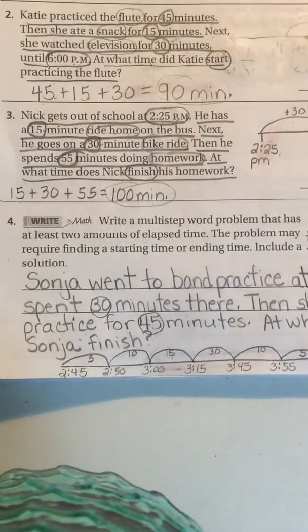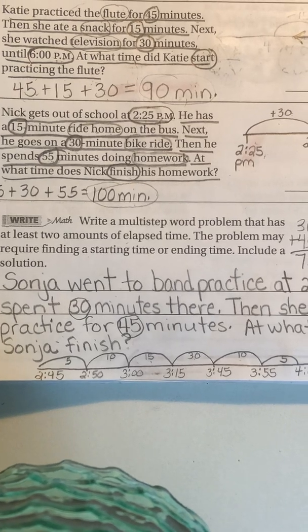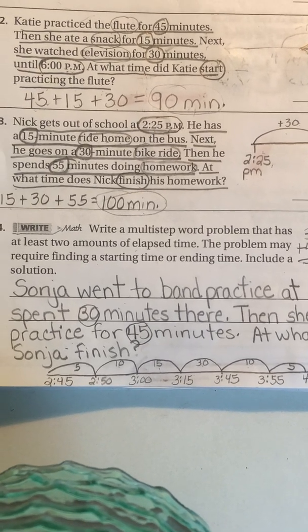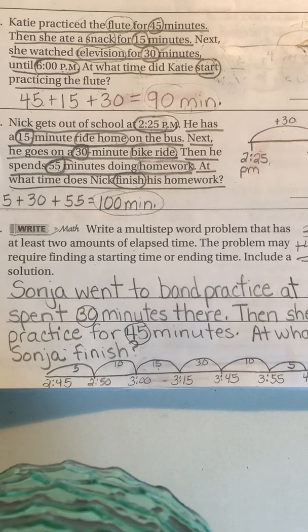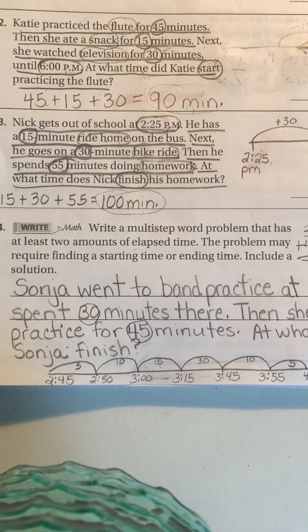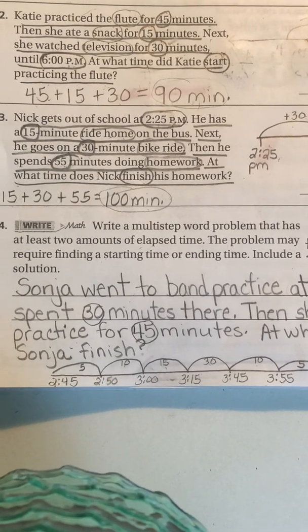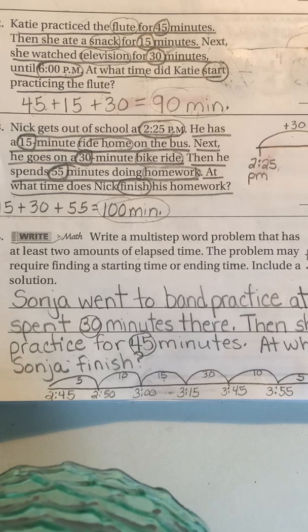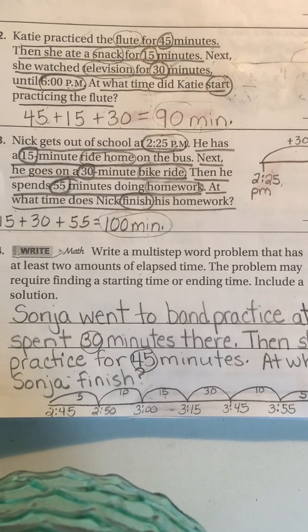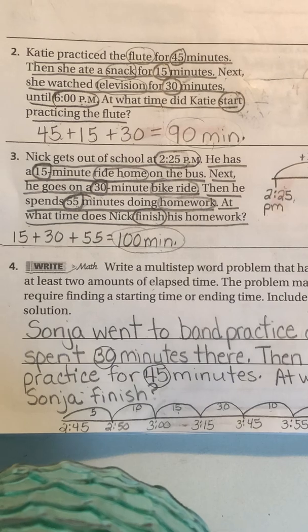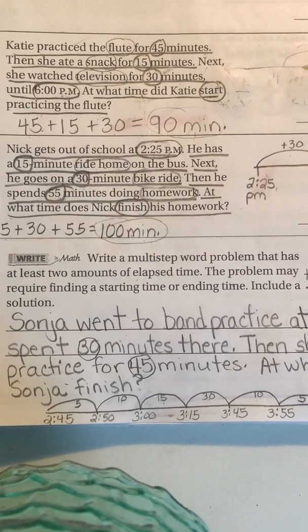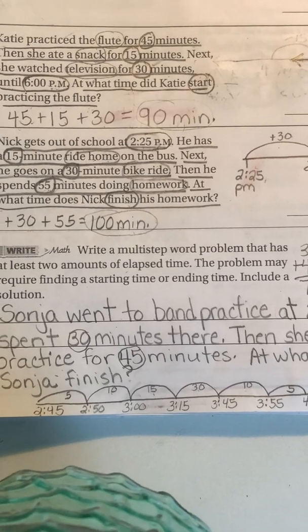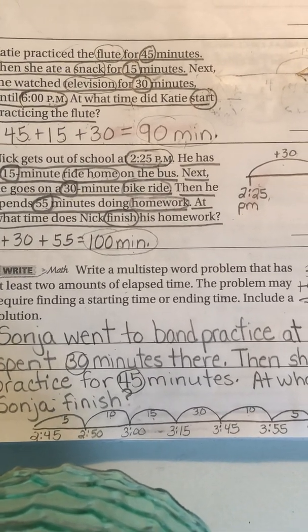Okay, now I'm going to do number 4. I always do this one with you. It says write math. Write a multi-step word problem that has at least 2 amounts of elapsed time. The problem may require finding a starting time or an ending time. Include a solution. So for our problem that we're going to make, we're only going to write 2 activities that were done. When you look back at number 2 and 3, there were about 3 different things that they did in the word problem. The word problem that I wrote, there's only 2 activities. So please copy. You can write my name, your name, it doesn't matter.